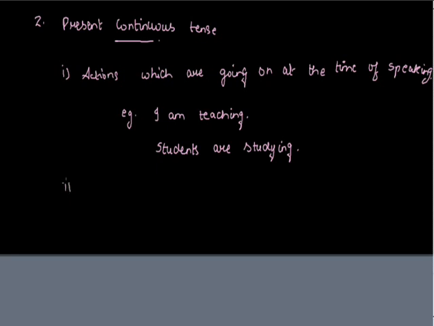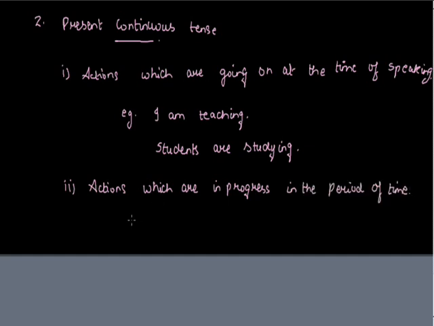Another use of present continuous tense is actions which are not going on exactly at the time of speaking, but going on somewhere in the extent of time or in the period of time. Actions which are in progress. For example, I am writing a novel. I'm not writing a novel right now, but this action is going on in the duration of present time.